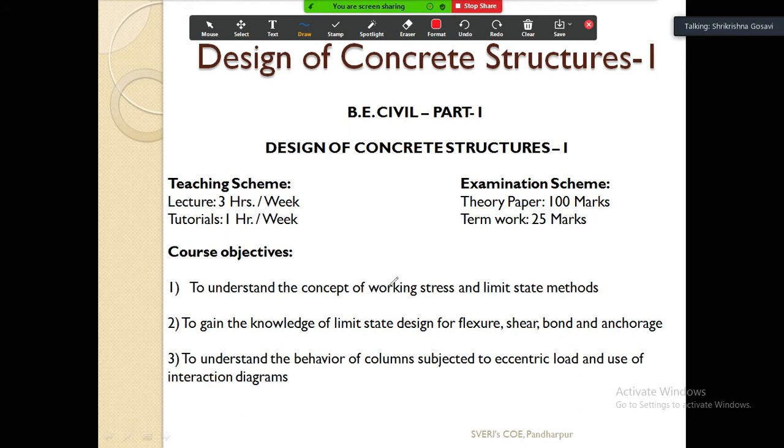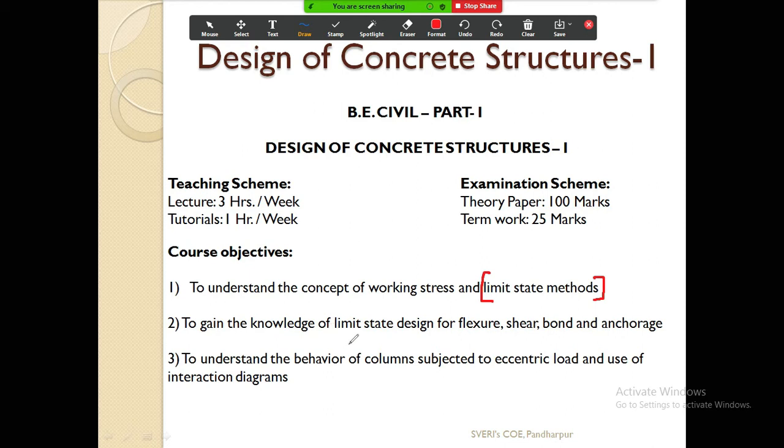For designing this, the working stress method was used earlier. After the working stress method, the second theory comes, which is the ultimate load method, and nowadays the limit state method is popularly used everywhere. This method gives you the optimum design. What is this limit state method and how to design using it, we will see later on as we start with our units. This is mainly what you are going to learn here.